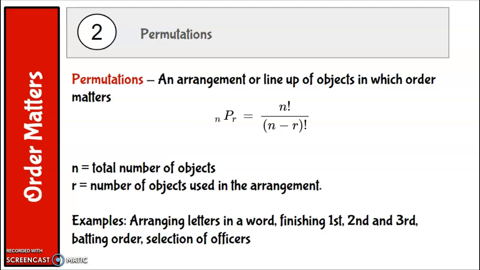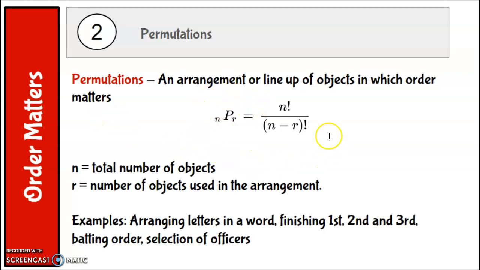All right, now, like we said, if we're counting arrangements from one single group and we're taking 2 or 3, or maybe we're taking all of them from that single group and the order matters, that's called a permutation. This would be like my code that I was picking out with A, B, and C. That's a permutation, an arrangement or a lineup of objects in which the order matters.